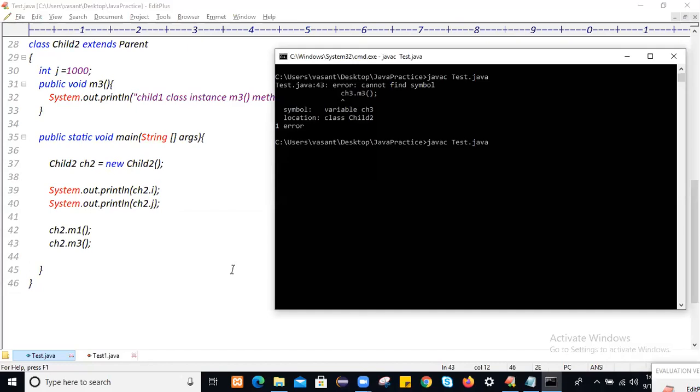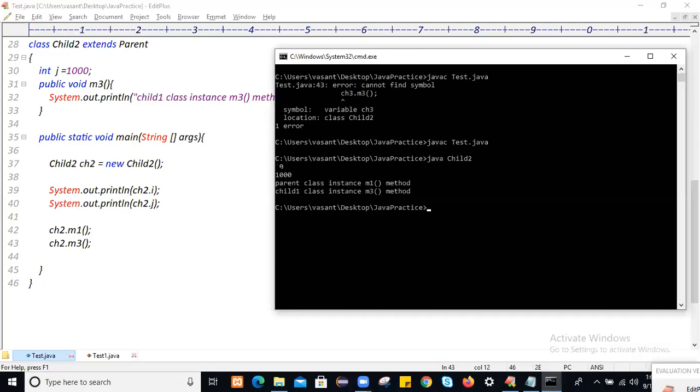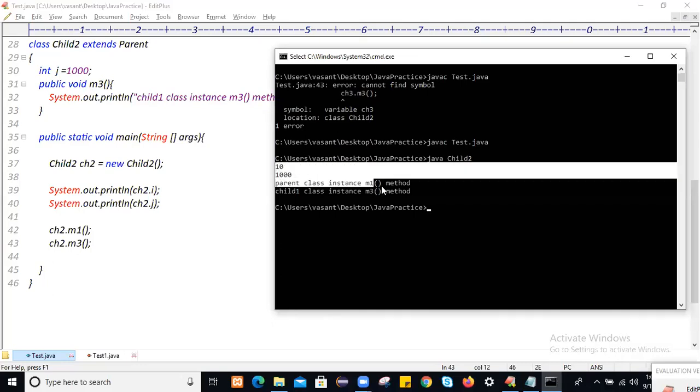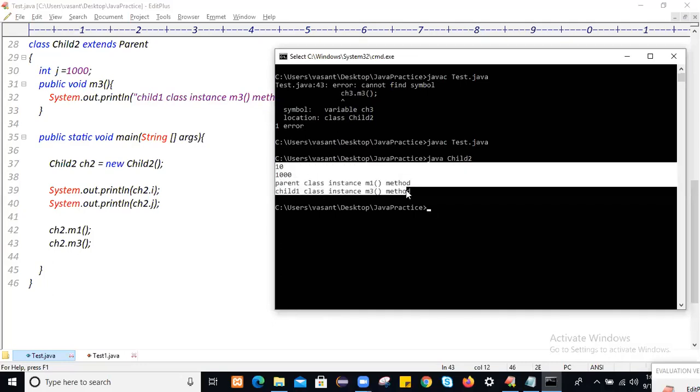Again compile. So always do practicals yourself. Yes, the file compiled. To run child2, just use java child2. So the child2 properties will get executed. You see the parent class properties as well as child2 class properties.